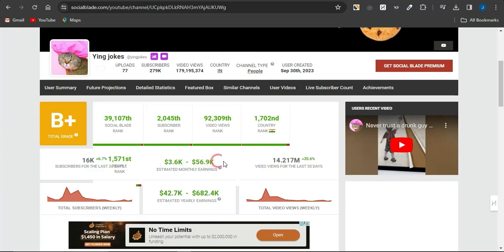$3,600 to this particular amount right here, just between these two amounts, every single month. And that's a huge amount of traffic and a huge amount of money they're making. I'm going to walk you through how you can do this kind of strategy, right from creating your YouTube channel to creating such videos that you can get from TikTok and re-uploading them on your platform and make money with this strategy.